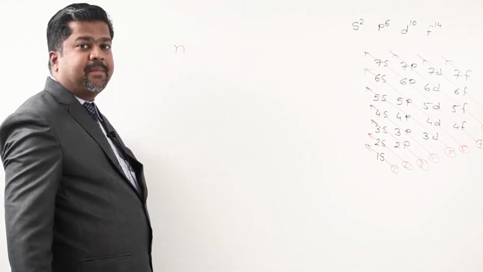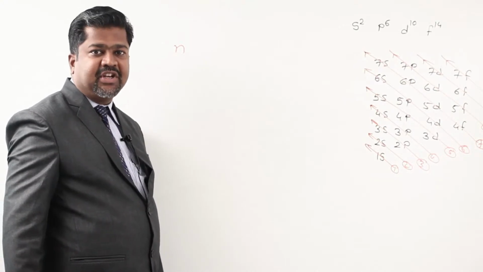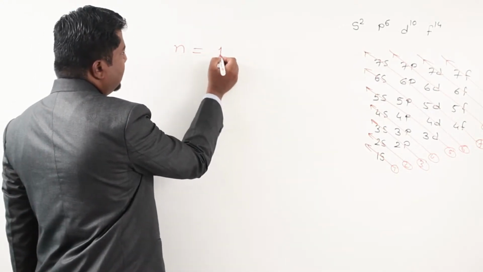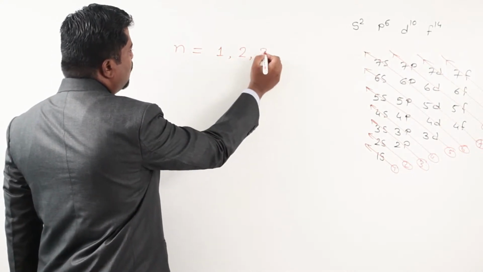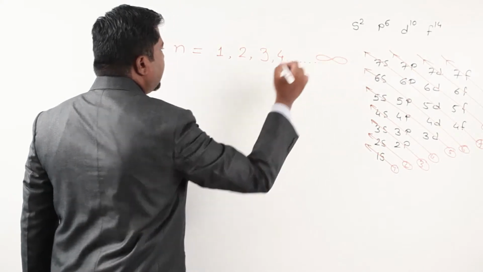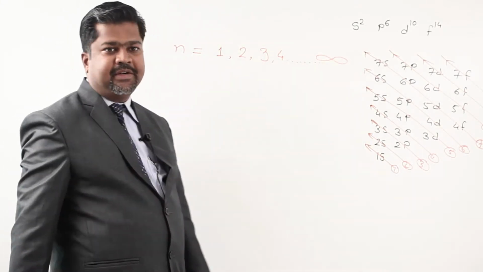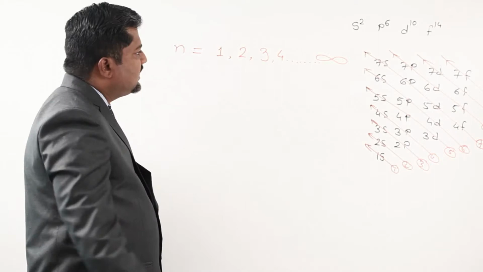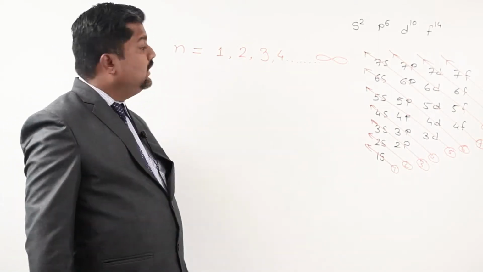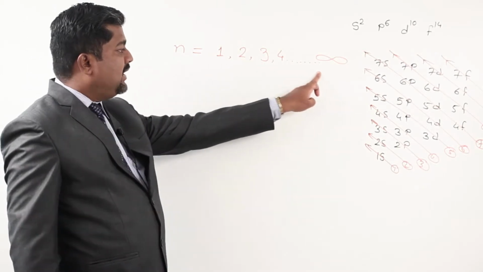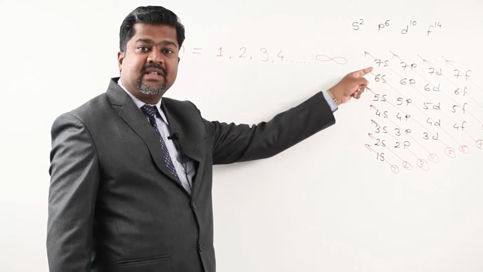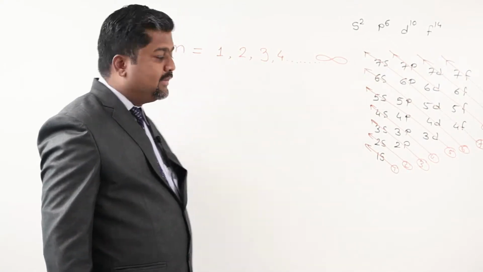You are aware that the principal quantum number or main shell is given by the letter n. n has values ranging from 1, 2, 3, 4 and so on, theoretically till infinite, practically 7, but theoretically we say till infinite. Whatever I have written here, 1, 2, 3, 4, 5, 6, 7, these are all main quantum numbers.